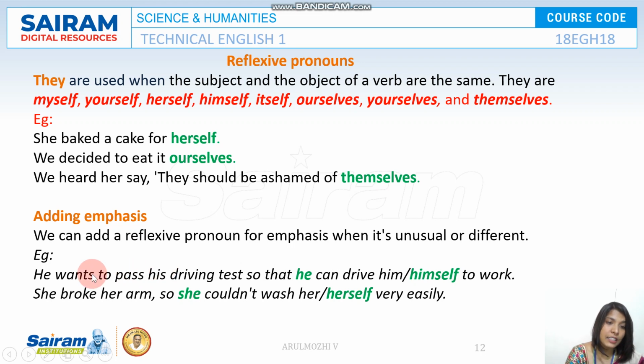And look at the examples given here. He wants to pass his driving test so that he can drive himself to work. So that he can drive himself to work, because he wants to learn something, and it is emphasized here because he wants to drive himself to work. She broke her arm, so she couldn't wash herself very easily. So these are the examples given for reflexive pronouns.